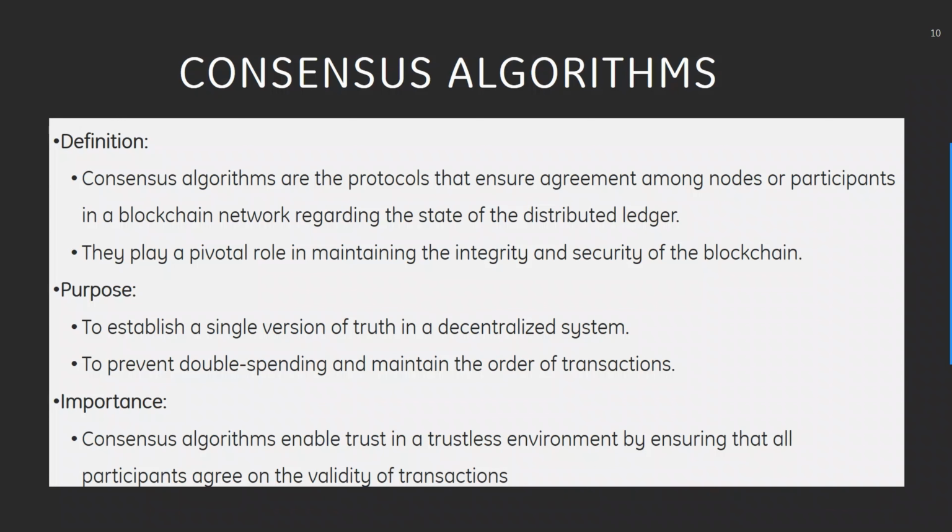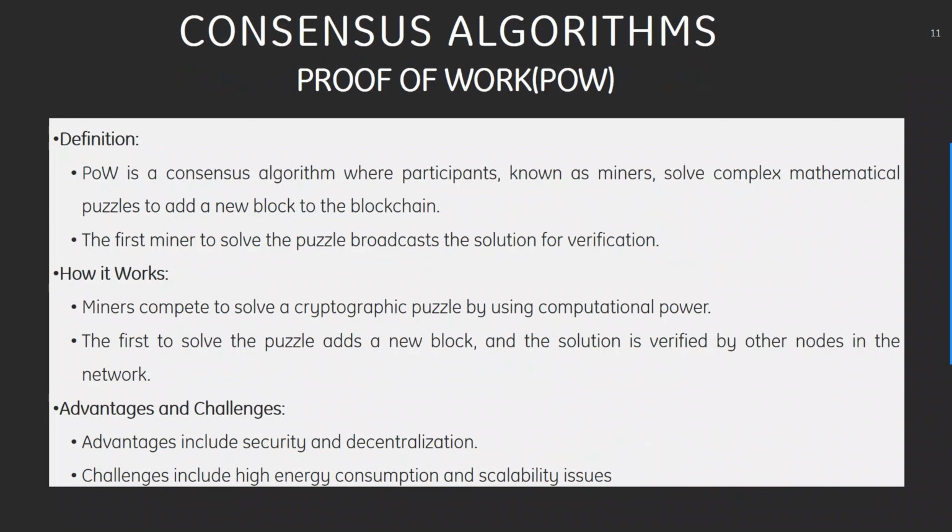So what is a consensus algorithm? Consensus algorithms are the protocols that ensure agreement among the nodes or participants in the blockchain network regarding the state of the distributed ledger. They play a pivotal role in maintaining the integrity and security of the blockchain. The purpose is to establish a single version of truth in decentralized systems, prevent double spending, and maintain the order of transactions. The importance being that consensus algorithms enable trust in a trustless environment by ensuring that all participants agree on the validity of transactions.